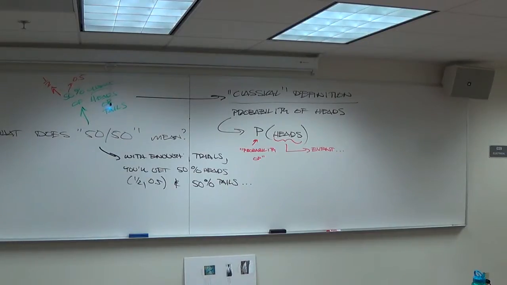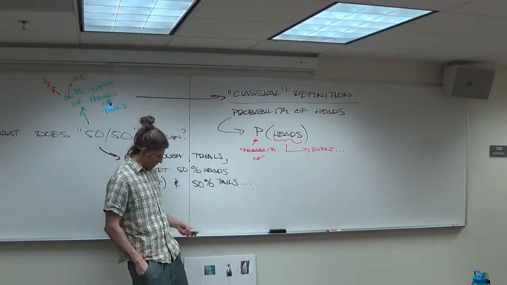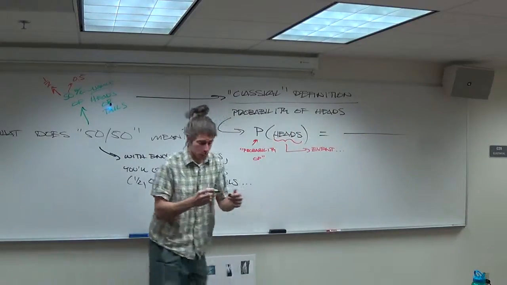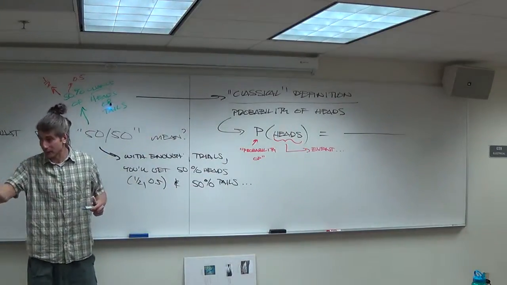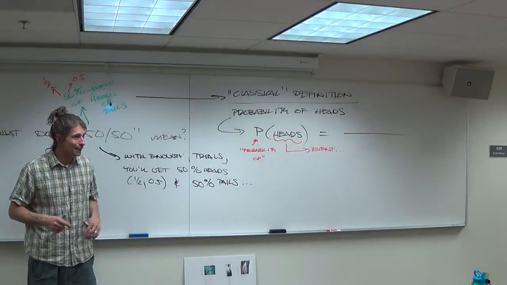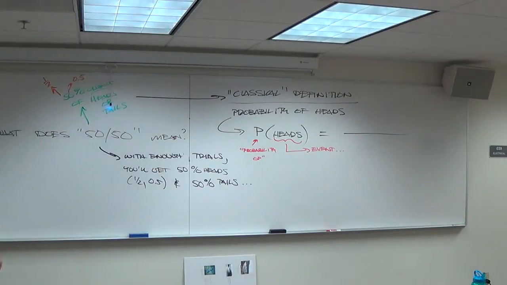My first question was, what does it mean to have a 50-50 chance of heads? Now, technically speaking, it's not a 50-50 chance, it's 50-50 odds. I'm going to mention those briefly later on. I don't talk about odds much in this class, and there's reasons for that. So, in order to get the probability of heads, you'd have to establish a ratio. We've done this mentally for years when flipping coins, because we use coins to decide everything from football games to who takes the trash out. I used it to decide which trail I was going to take out in the woods.